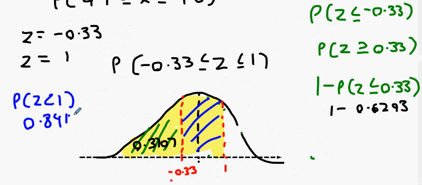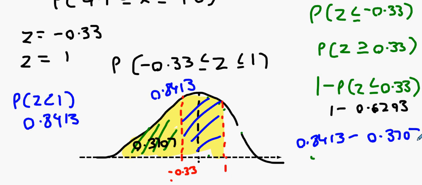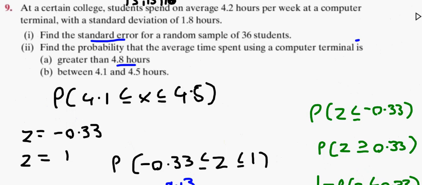So the whole thing is 0.8413, and you want to take away your 0.3707, and what do you get? 0.4706. Alright, perfect. So you guys are currently having a crack at 13, 15 and 16. I'll just save this video.